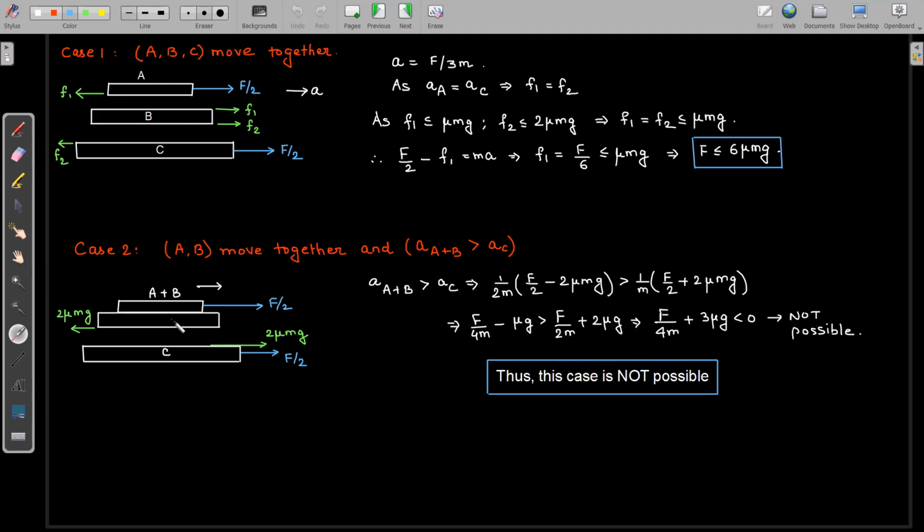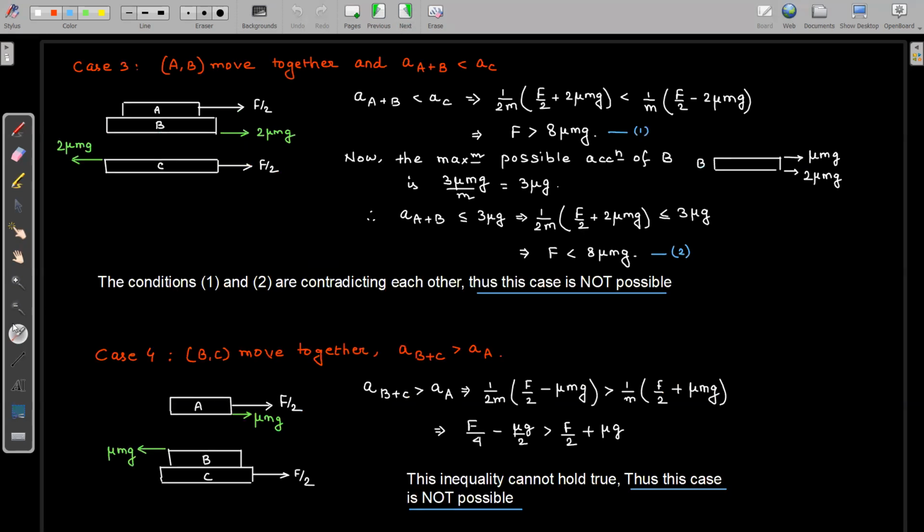So A plus B moving together as a single unit and having an acceleration greater than C is not a possible case. Now the third case: suppose A plus B is moving together and the acceleration of A plus B is less than the acceleration of C. In the second case, we assumed that A plus B has an acceleration greater than block C. Now we are assuming that A plus B has an acceleration less than that of C.